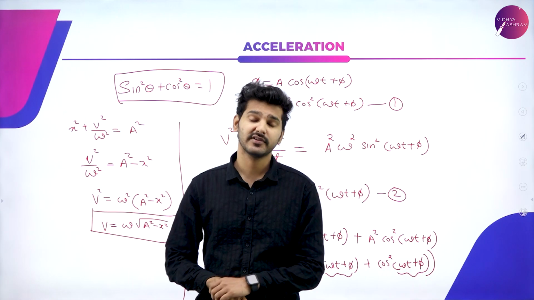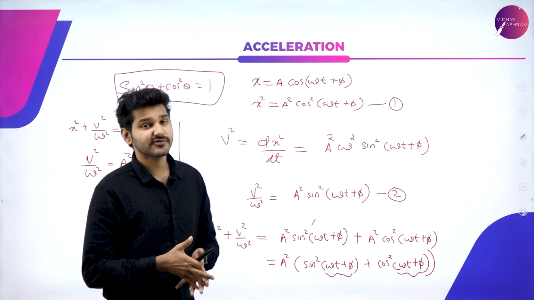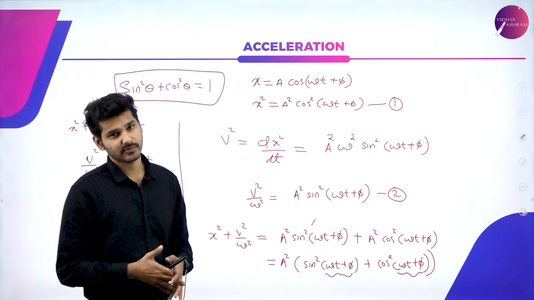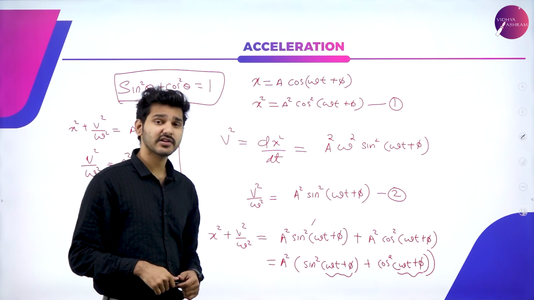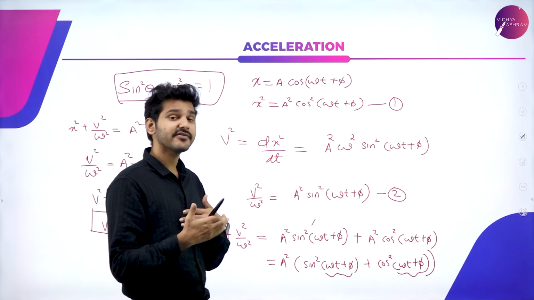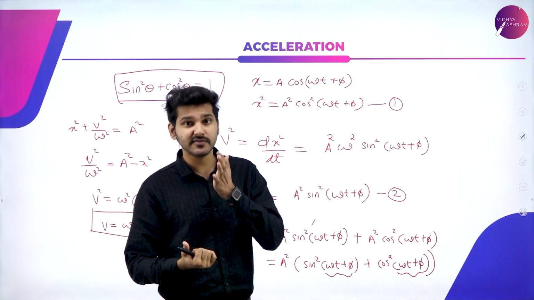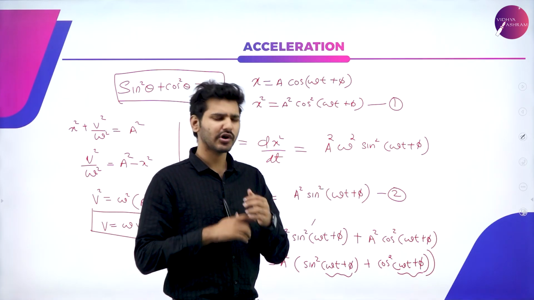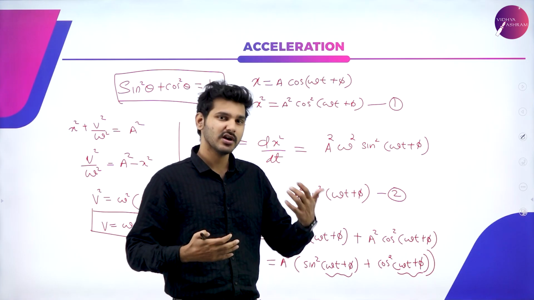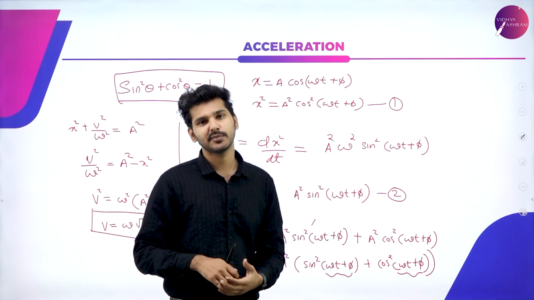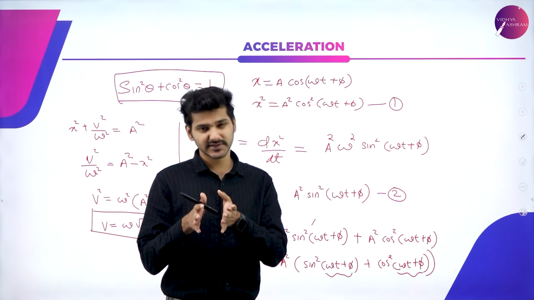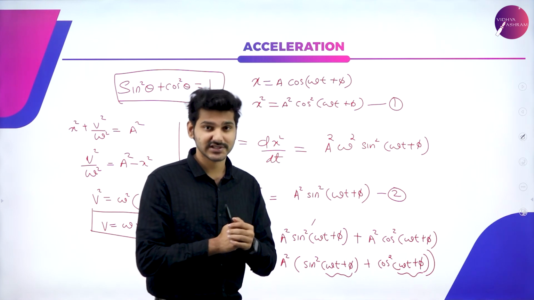So this way we can figure out the expression for velocity in SHM. And one small thing you have to remember is the phase difference between velocity and displacement, acceleration and velocity, and acceleration and displacement. You don't necessarily have to prove or find out graphically what that means. You just have to know the values, so I'll give you the values directly.